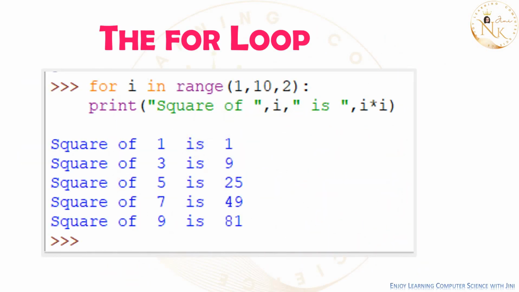Now for loop, you can see here for I in range of 1, 10, 2. This is the starting value, this is the end value, and this is your step value. So the first value of I is 1. When I is equal to 1, it prints I is 1. Similarly, what is the next value? I is equal to 1 plus 2, which is 3. So when I is equal to 3, it will print 9. It goes on. Okay.